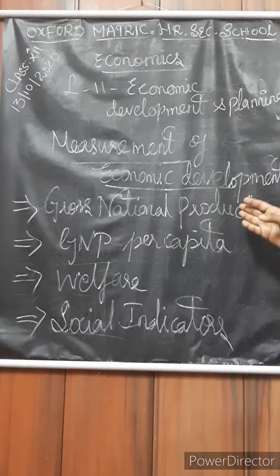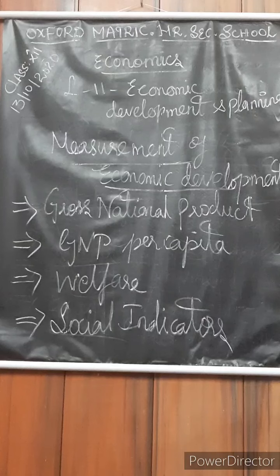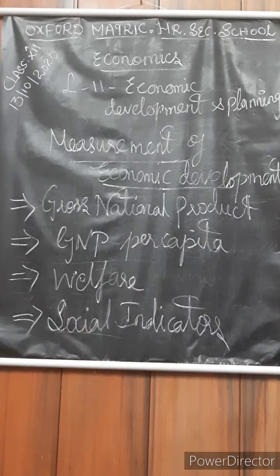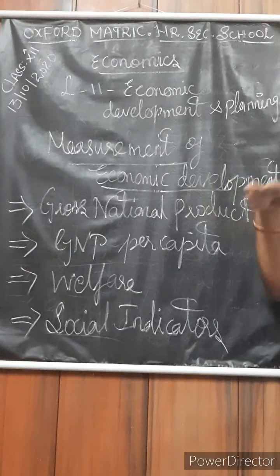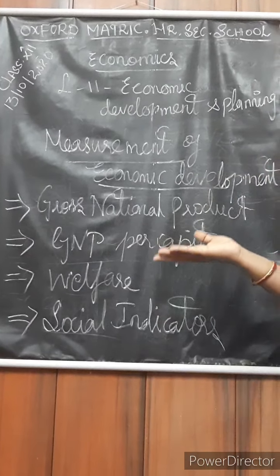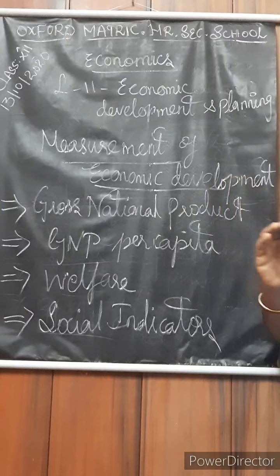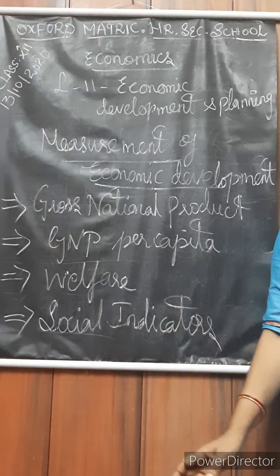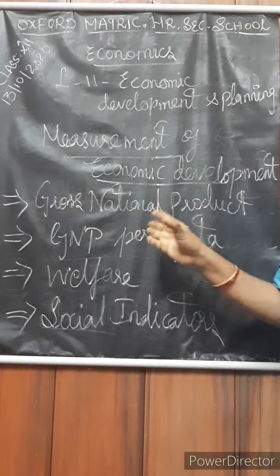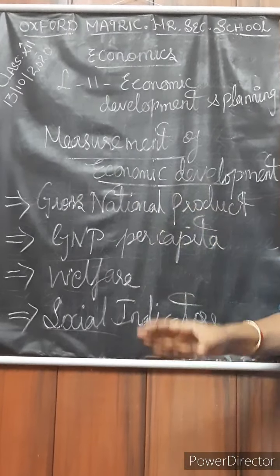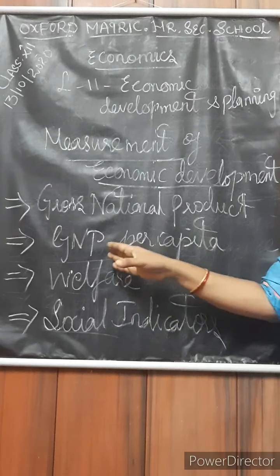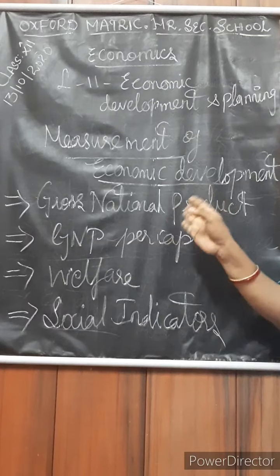According to gross national product, we measure the economic condition of a country under the assumption that a higher GNP leads to a higher quality of living, with all other things equal. If the GNP is higher, definitely the people will live at a higher standard of living. Next we will move on to GNP per capita.